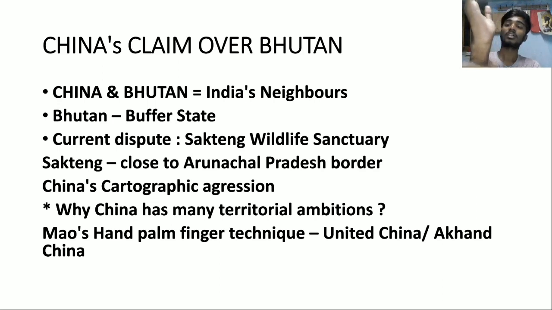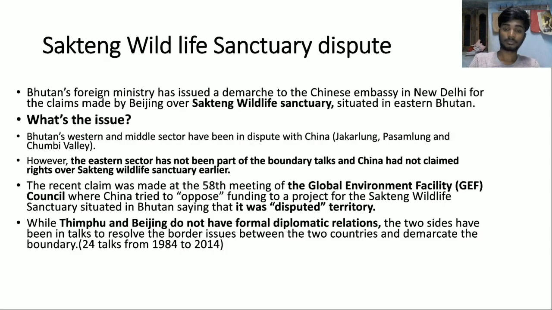If you look at this hand, this entire hand is called China, or what I can call United China or Akhand China, and this hand part is mainland China, this palm is Tibet, and these five fingers are five Himalayan states. They are Bhutan, Nepal, Arunachal Pradesh, Sikkim. So these five Himalayan states, China and Tibet. This is China's Akhand China or United China policy.